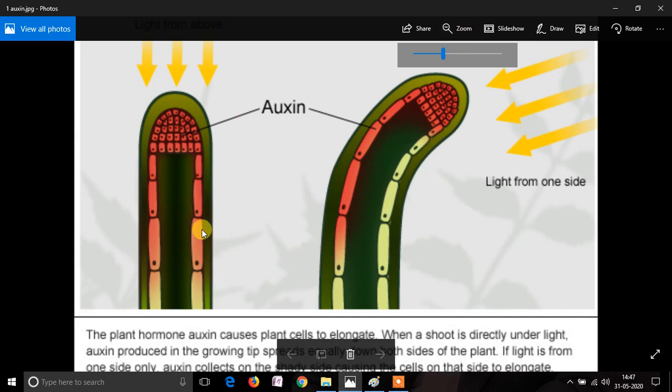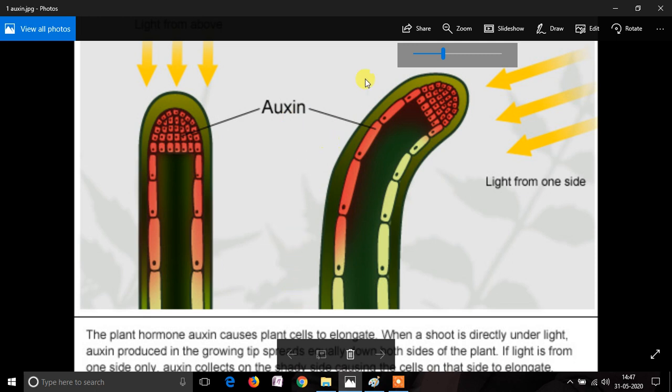You can see in the left image, these cells, which you can see with the help of the yellow cursor, are growing in the upward direction. They are elongating in the upward direction, and auxin hormone is responsible for the elongation of the cells.